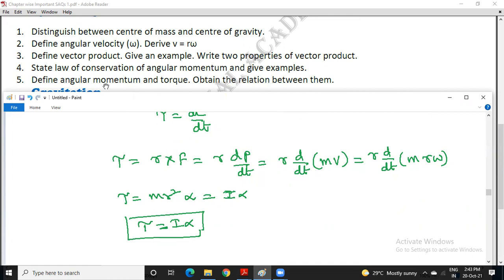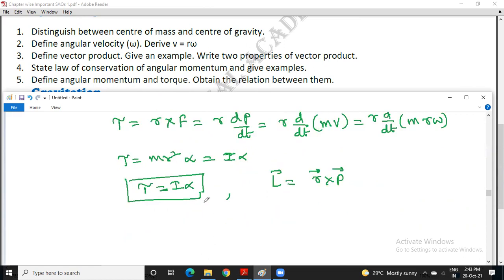Next one is, there is a relation to find out torque and angular momentum. So just continue this. L is equal to R cross P, if differentiated with respect to time, what will you get here? dL by dt is equal to R into dP by dt first. Now P you change as d by dt with m v. So it's a regular practice.